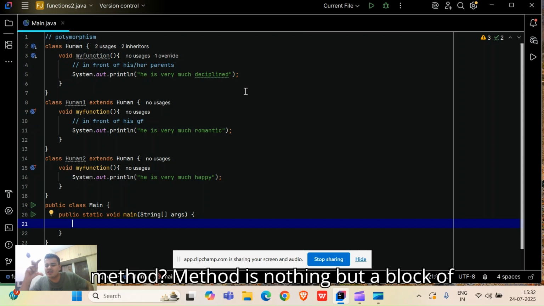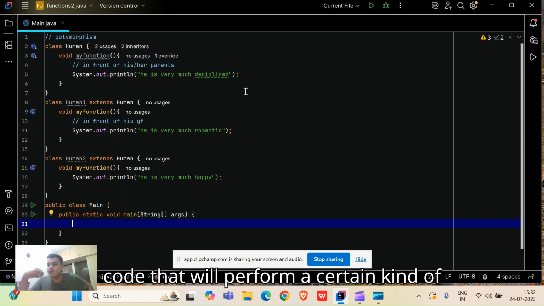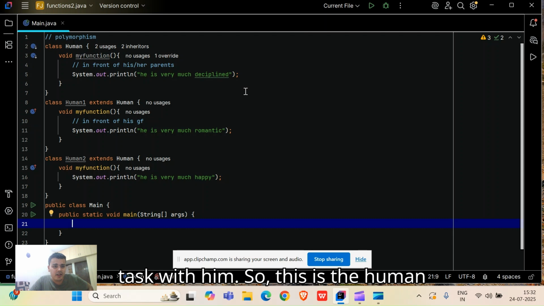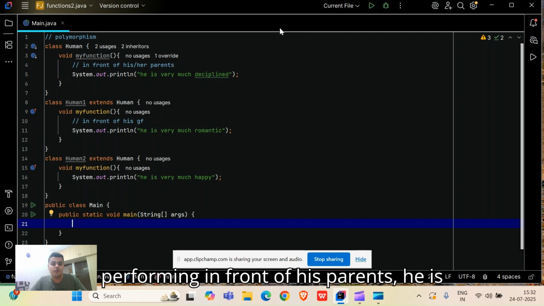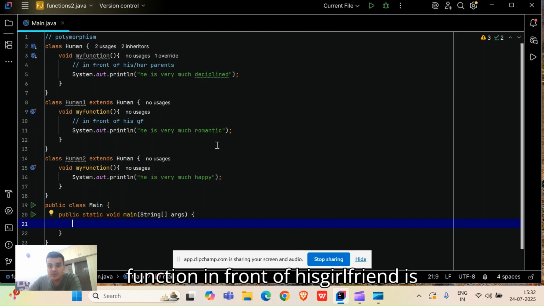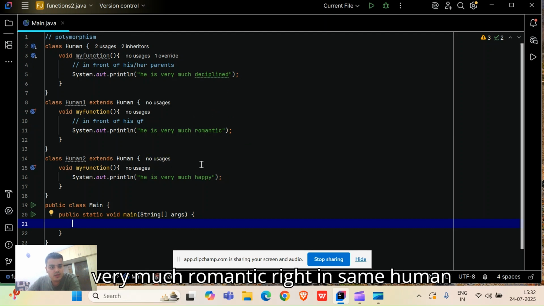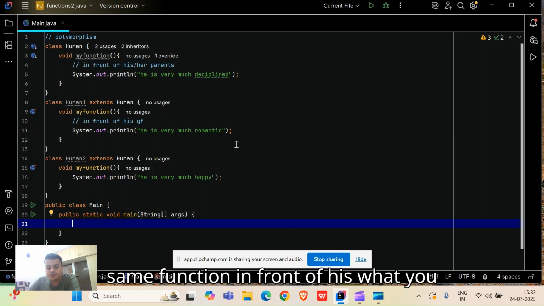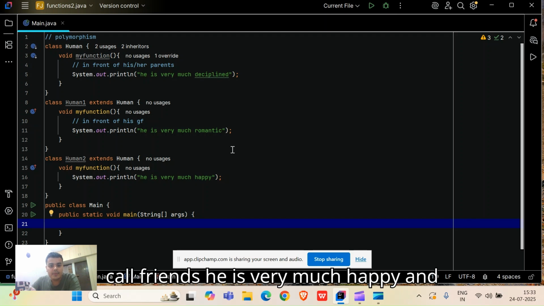What is a method? A method is nothing but a block of code that will perform a certain kind of task. So this is the human task which he is performing in front of his parents. He's disciplined. Same human, same function, in front of his girlfriend, he's very much romantic. Same human, same function, in front of his friends, he's very much happy and lively.